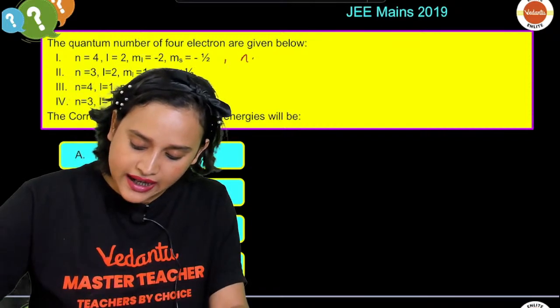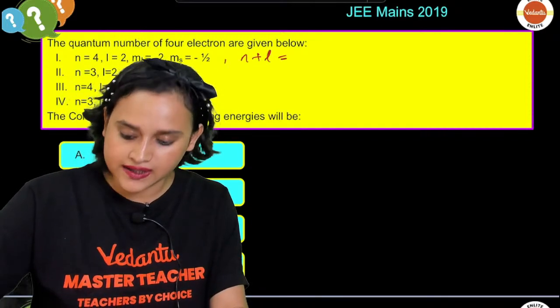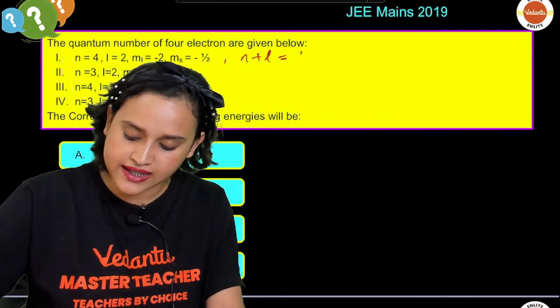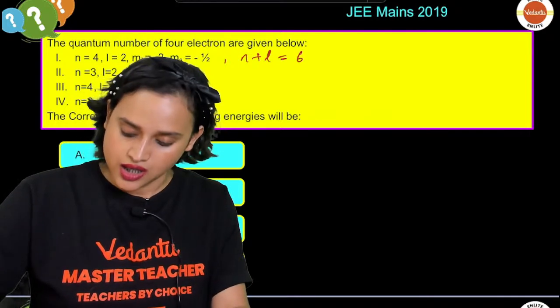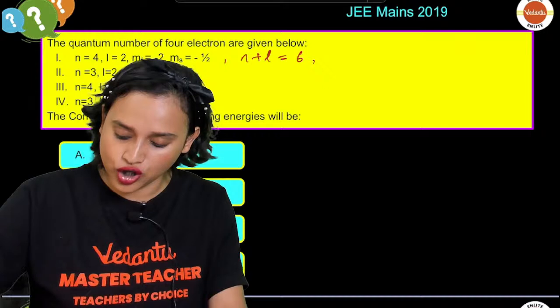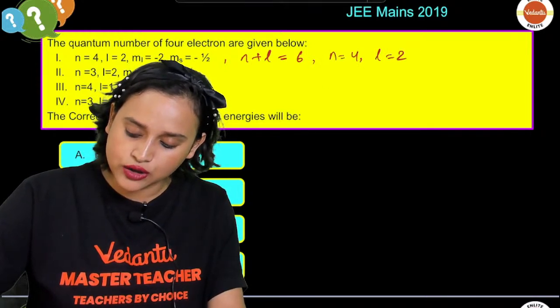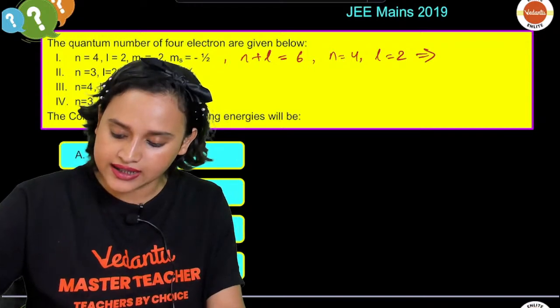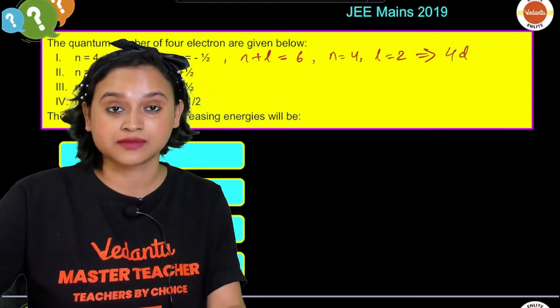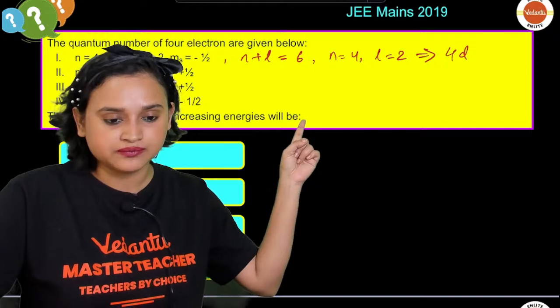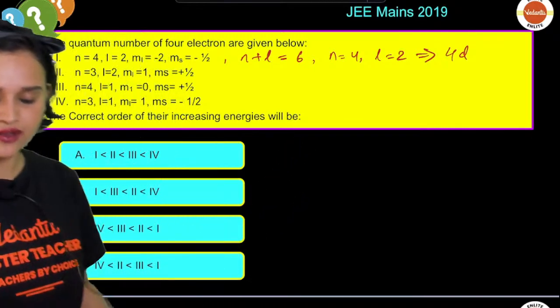So n plus l is equal to 4 plus 2, that means 6, right? The moment you see this, you have to understand that it is going to be 4D.